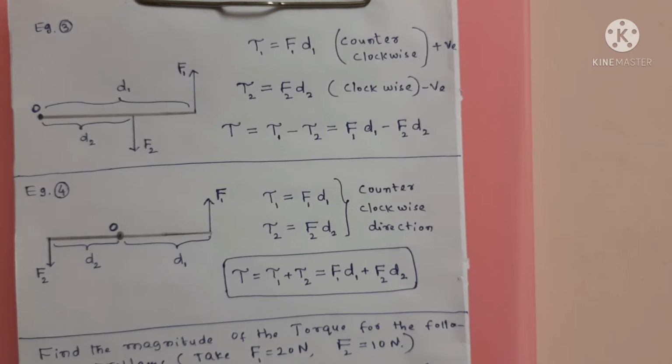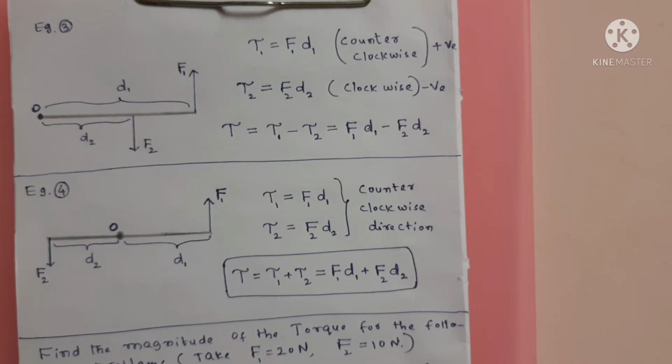So will this rod rotate counterclockwise or clockwise? This force F1 is trying to rotate the rod in the counterclockwise direction. F2 has a tendency to move this rod in the clockwise direction. So they are in opposite directions.